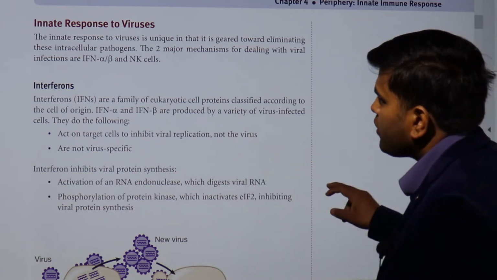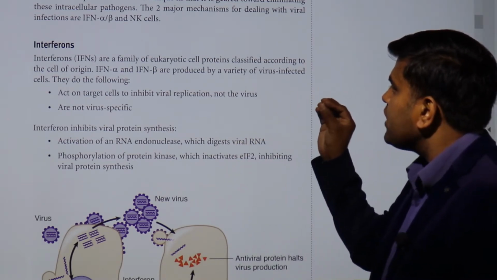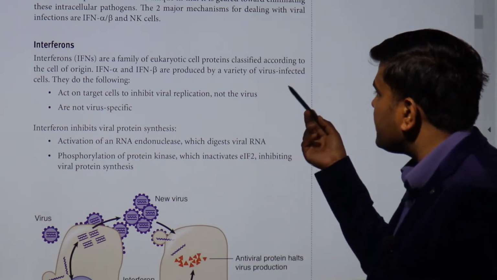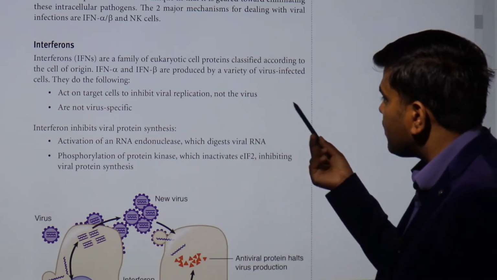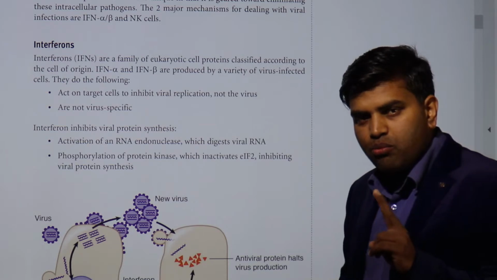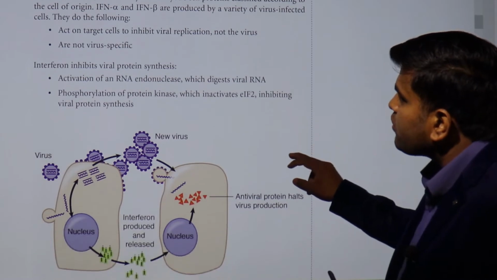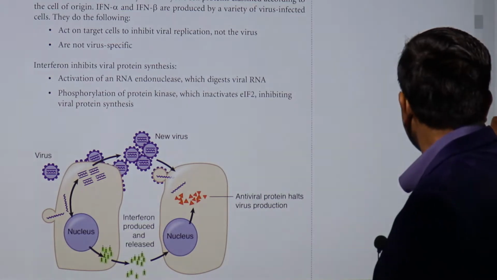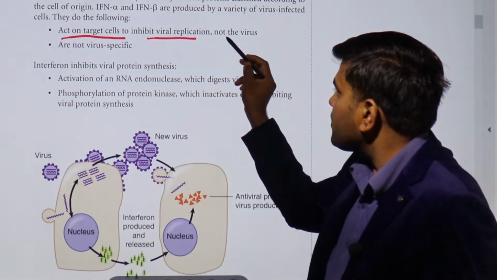So talking about interferon, what are interferons actually? Interferons are a family of eukaryotic cell proteins classified according to the cell of origin. Interferon alpha and beta are produced by a variety of virus-infected cells. They act on the target cell to inhibit viral replication, not the virus, and they are not virus specific. These are eukaryotic proteins, and they act on the target cell to inhibit viral replication, but not the viruses.